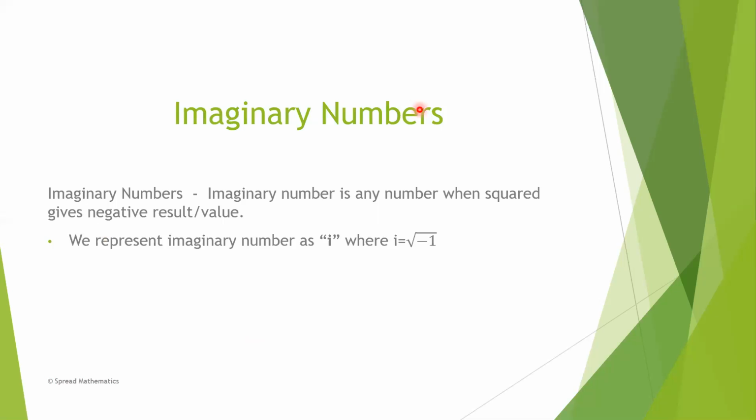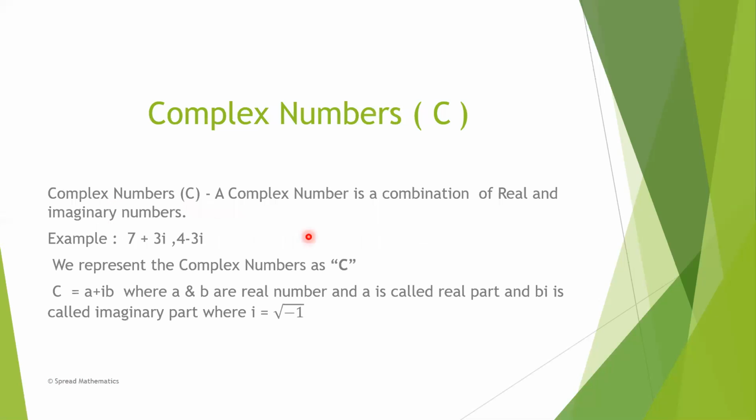Imaginary numbers. The definition of an imaginary number is any number which, when squared, gives a negative result or value. We represent an imaginary number as small i, where i is equal to the square root of minus 1.